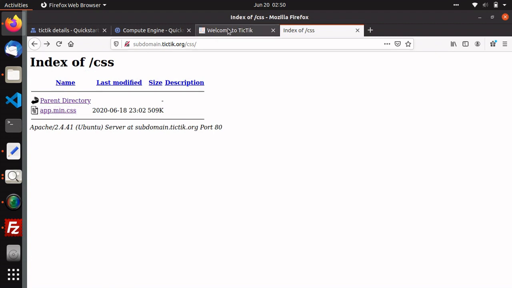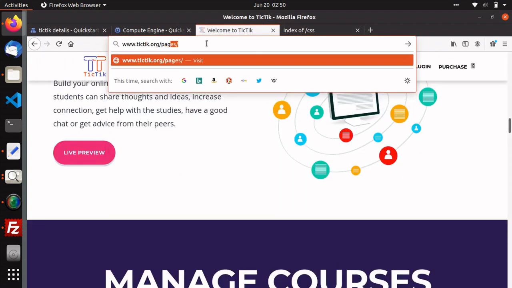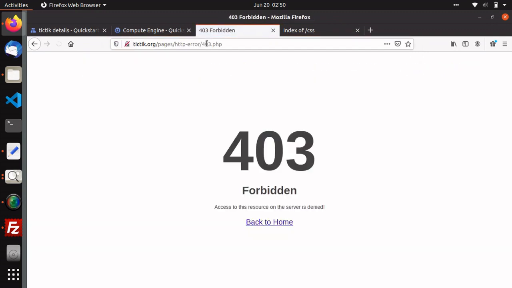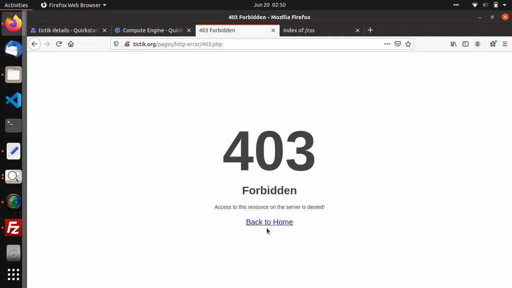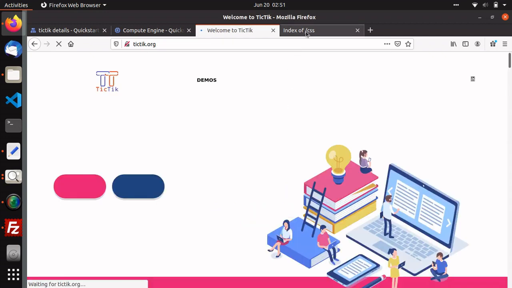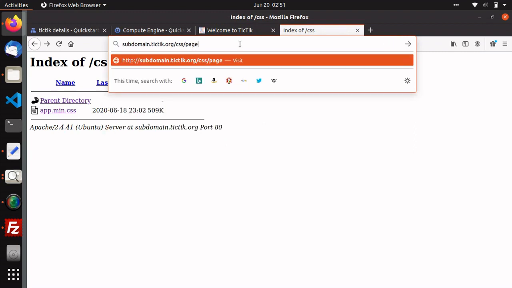That's really not good. As you can see in my website, when I tried same thing here, it's telling that you don't have the access to see that resources. So okay, and the next is when I'm trying which is the page is not exist.